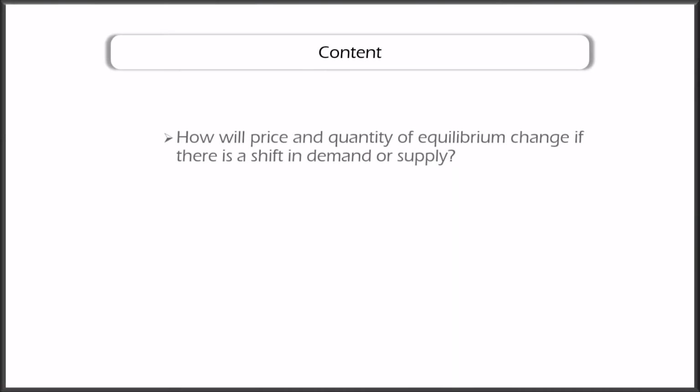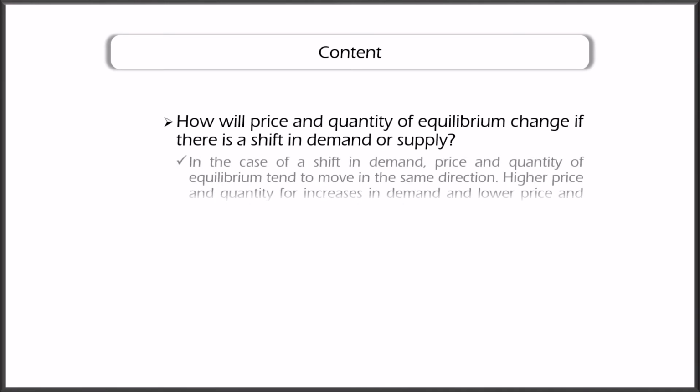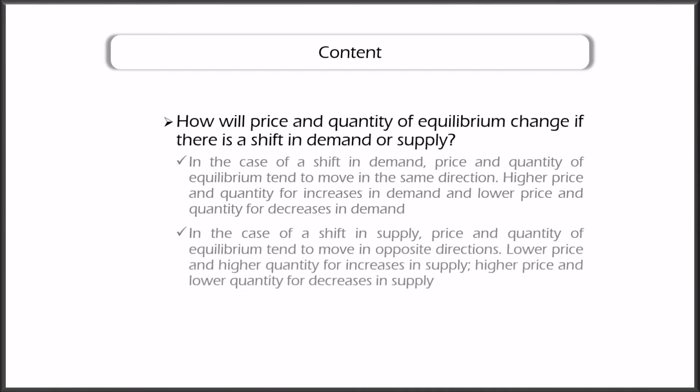To conclude, let's review the questions that this class set out to answer. In this class, we saw that, in the case of a shift in demand, price and quantity of equilibrium tend to move in the same direction. Higher price and quantity for increases in demand, and lower price and quantity for decreases in demand. In the case of a shift in supply, price and quantity of equilibrium tend to move in opposite directions. Lower price and higher quantity for increases in supply, higher price and lower quantity for decreases in supply.